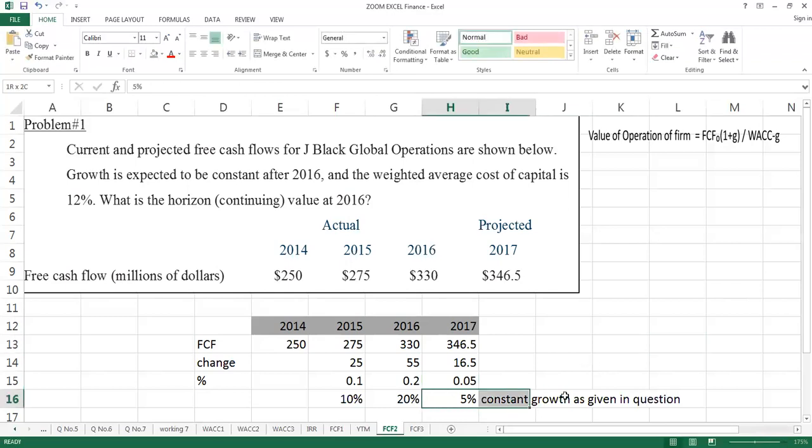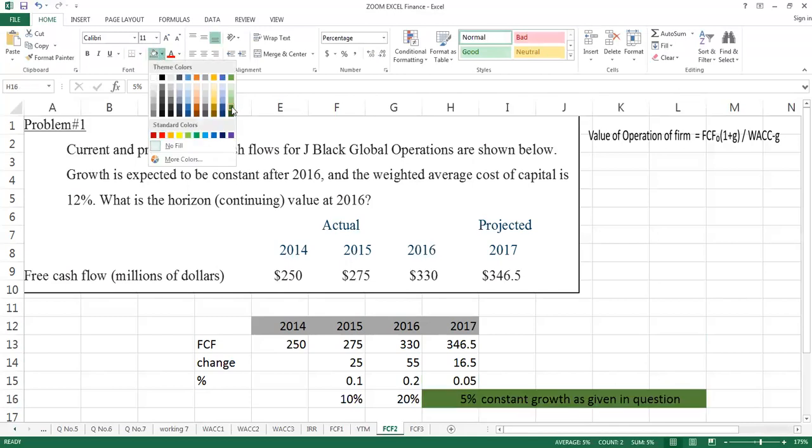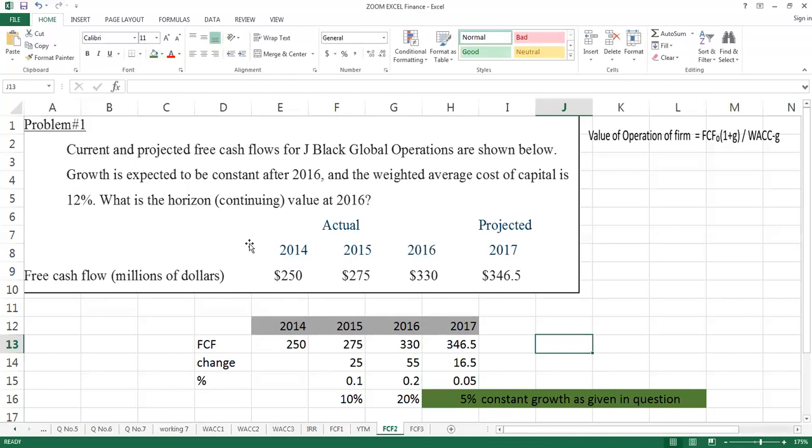How? You can recheck your question. Now come here. The question says that growth is expected to be constant after 2016. It means that after 2016, what growth rate is coming? 5%. It means that this 5% growth rate will remain constant. This is the basic point that we are trying to understand in this question.